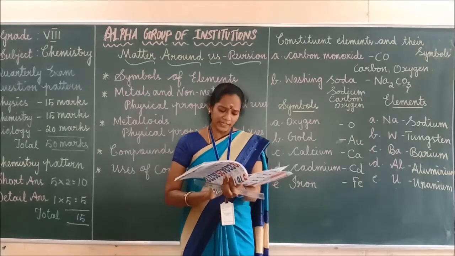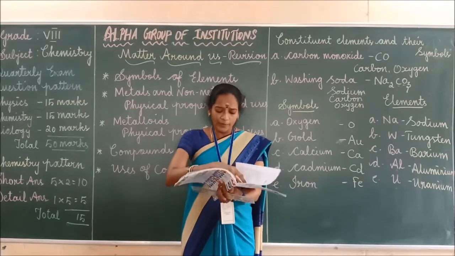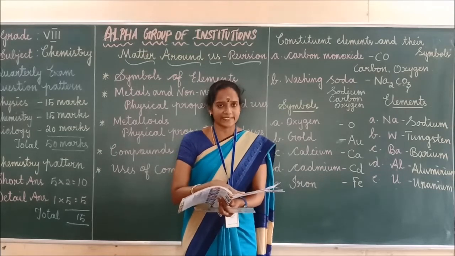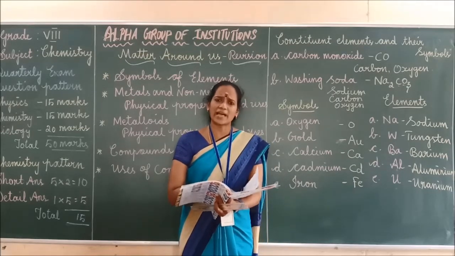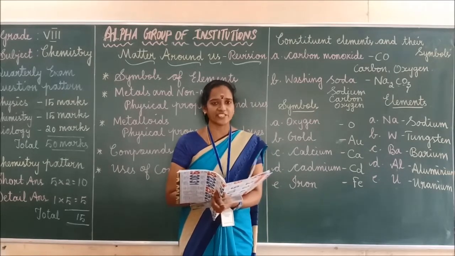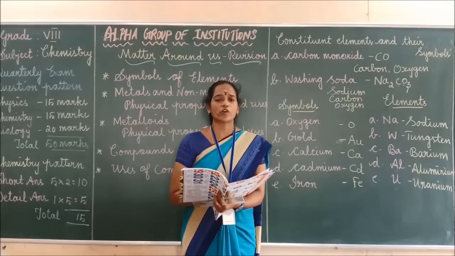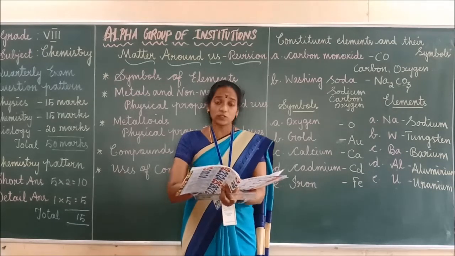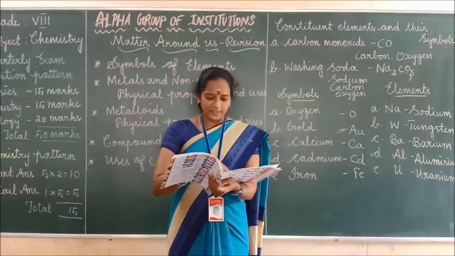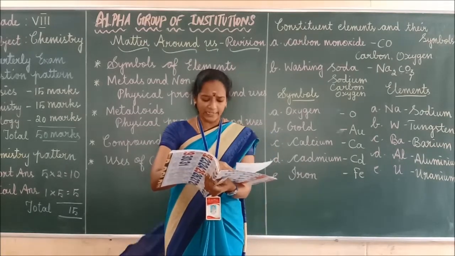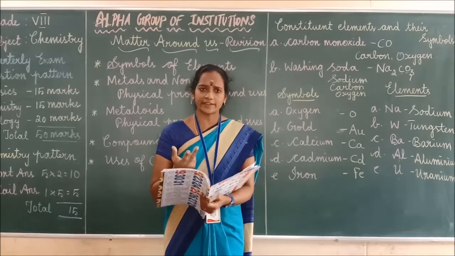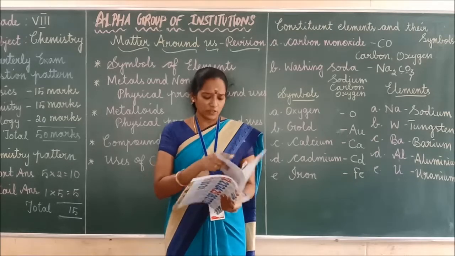Next one, last Roman letter 6. Give reasons for the following. Aluminium foils are used to wrap food items. For that we have to give the reason. Aluminium is malleable, soft, and it does not react with the food items. That's why aluminium foil is mainly used to wrap food items. Next question. Immersion rods for heating liquids are made of metallic substances. Why? Because metals are good conductors of heat and electricity. Got it?